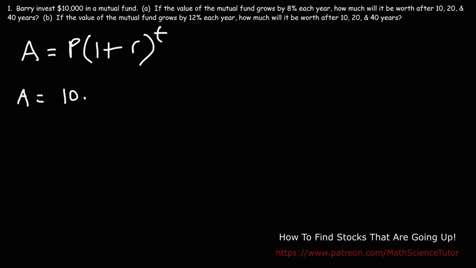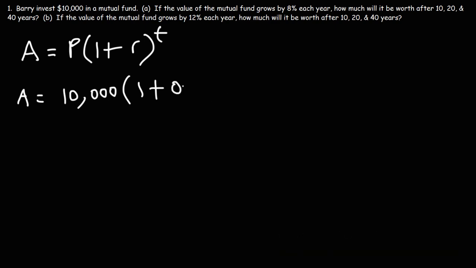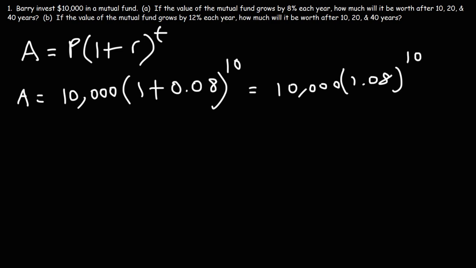So Barry's investing $10,000. r is the interest rate, which by definition will be the same as the amount that the mutual fund grows by. Let's assume this is the net growth after fees and expenses. So 8% as a decimal, you need to divide that by 100. That's 0.08. And so this is going to be active for 10 years. So that's going to be 10,000 times 1.08 raised to the 10.